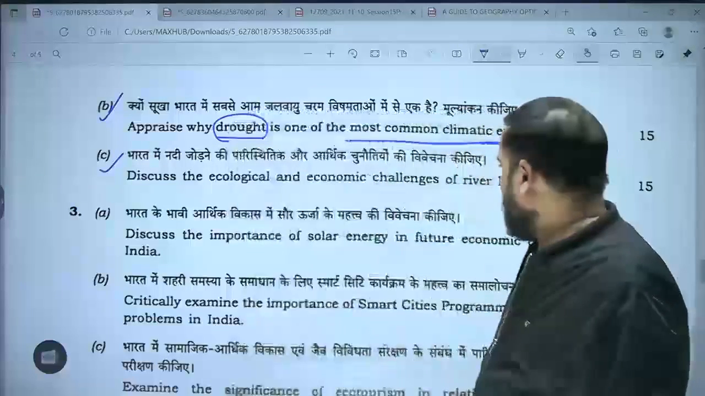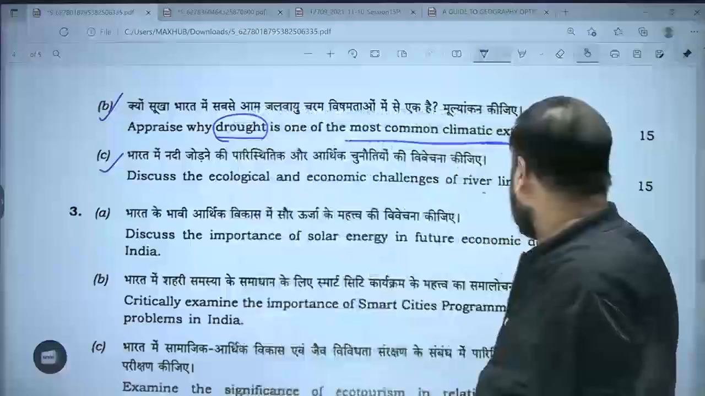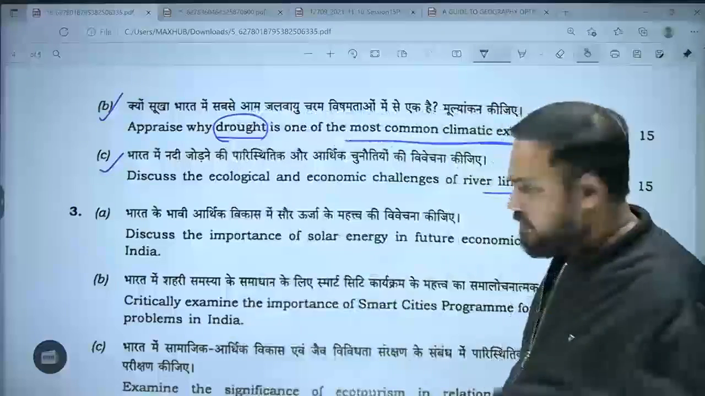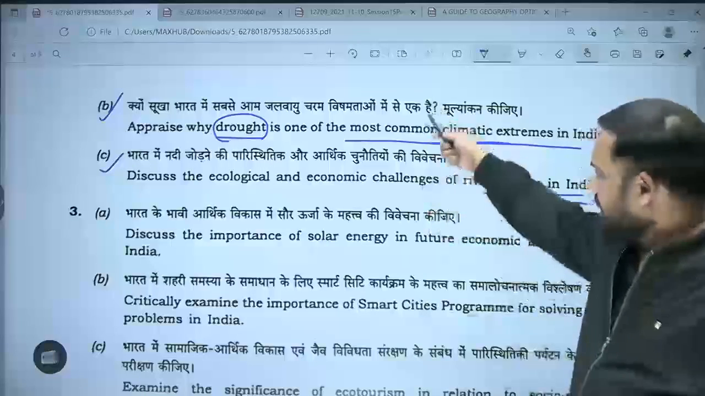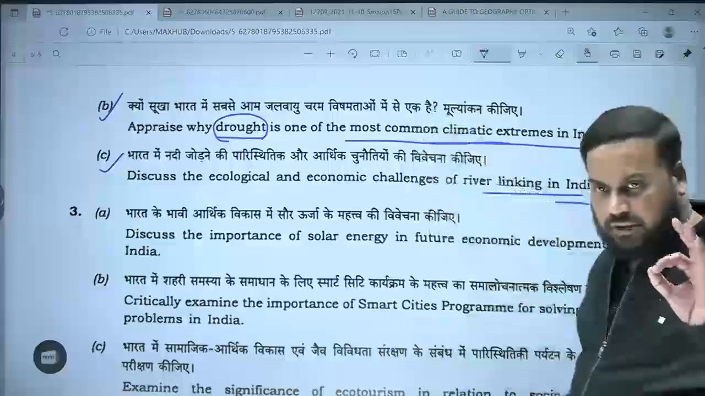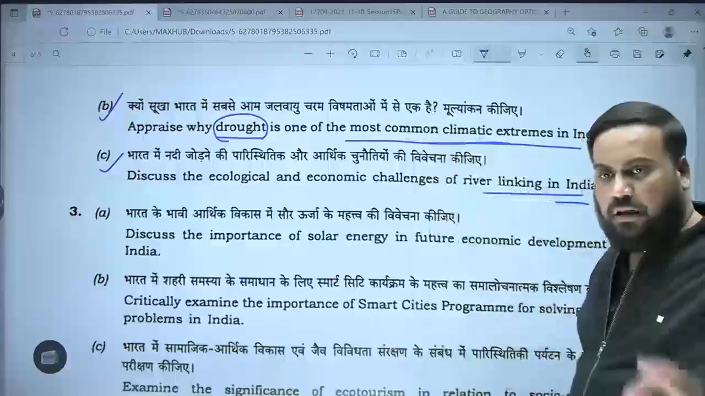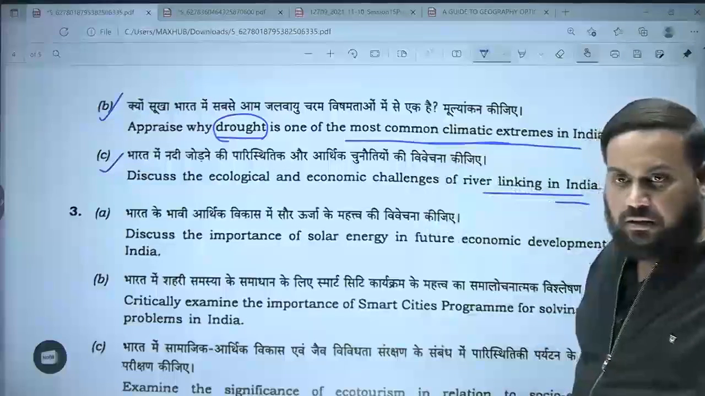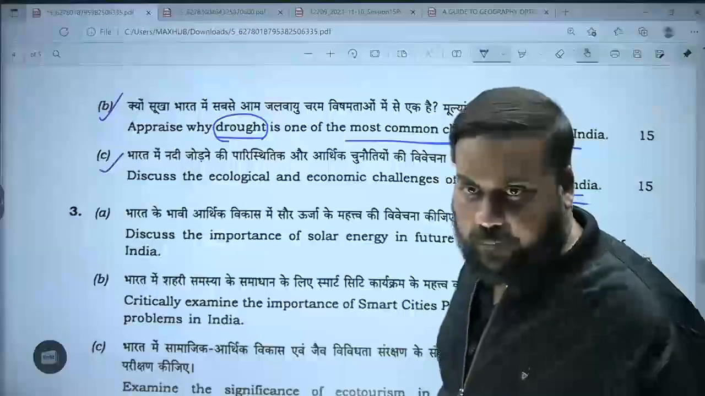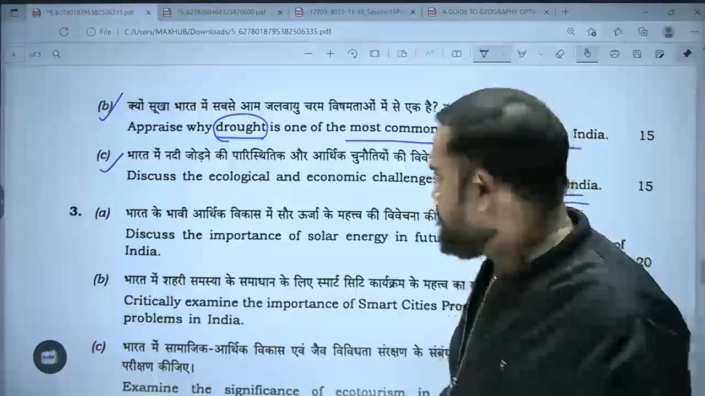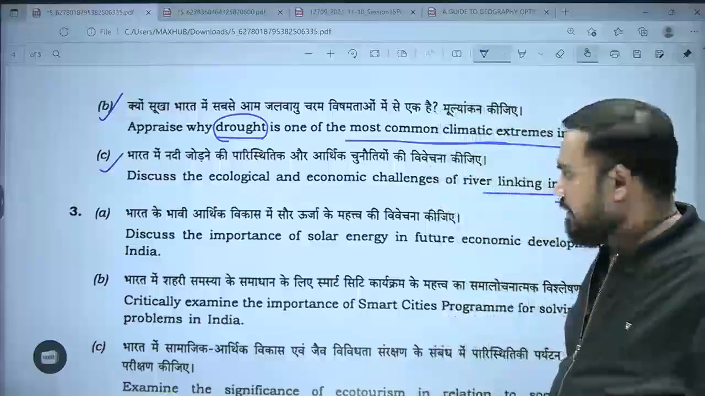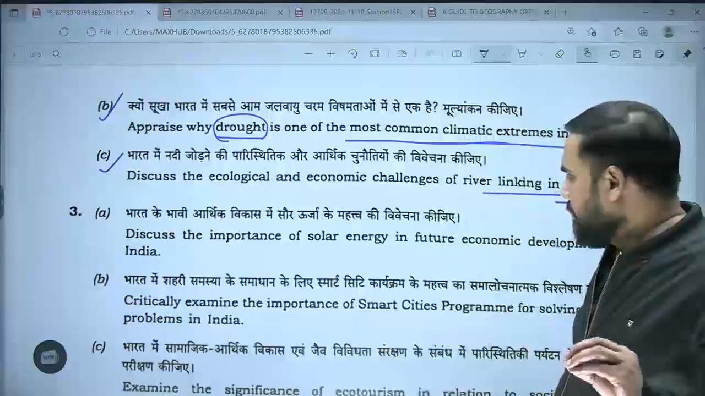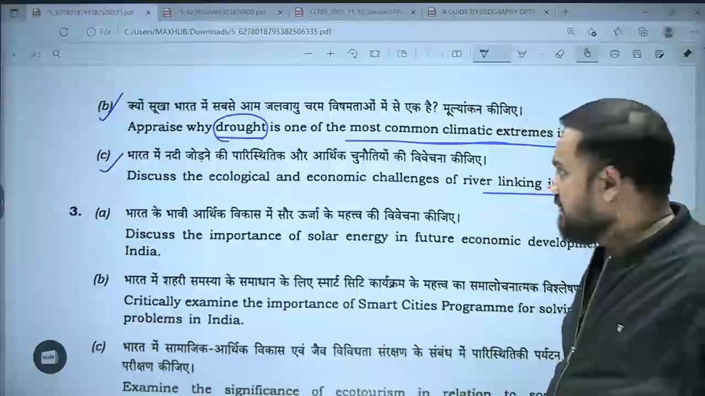Discuss the ecological and economic challenges of river linking in India. Again, a very straightforward question. कि यहाँ पर क्या होगा, पिछले के भी questions में same things, map and examples and case studies. ठीक है, maps, examples and case studies.